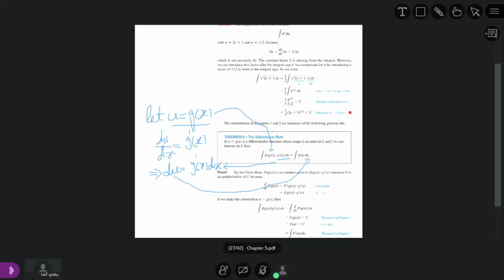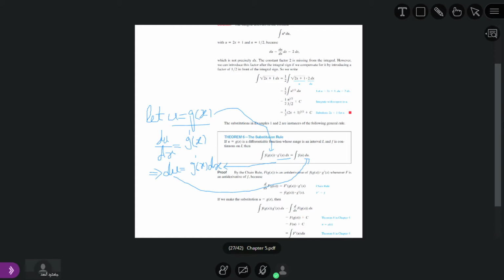So this indefinite integral of f of g of x dot g dash of x is converted into a new variable u, and we read this as the indefinite integral of f of u du. So the method of this substitution rule has three different steps.